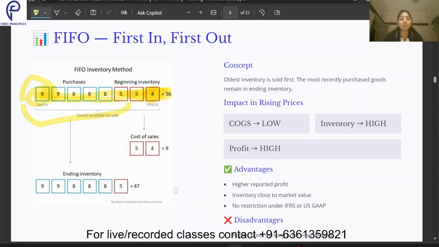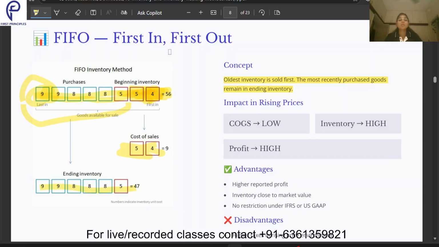The concept of FIFO says that the oldest inventory is sold first and the most recently purchased remains in the ending inventory. This is the oldest one, and it is going to be my cost of sales, or cost of goods sold. And the newest ones become my ending inventory.